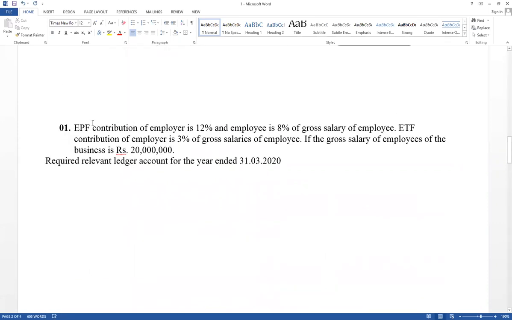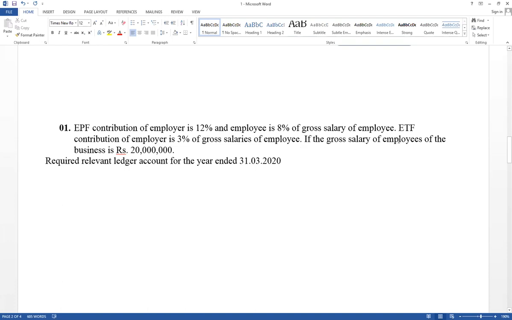All this stuff I have discussed from the beginning. Right, first one, read carefully. EPF contribution of employer. Employer mean business is 12% and employee 8%. This is a percentage for EPF. EPF mean employee provide fund. 8% of the gross salary of the employees, gross salary, and ETF contribution of employer, think about only employer, 3% of the gross salary of the employees. Based on salary of the employees should be calculated.